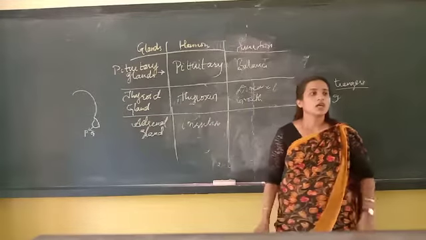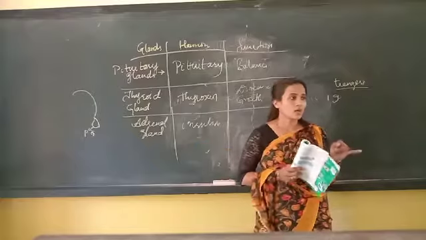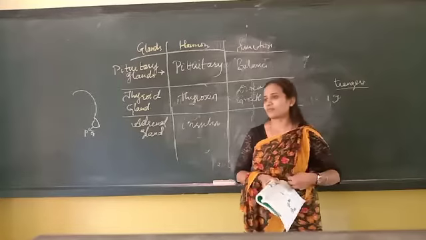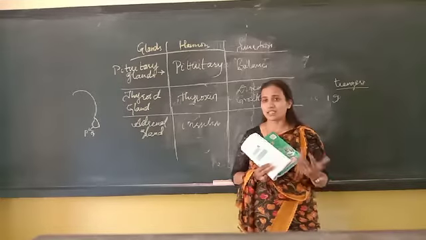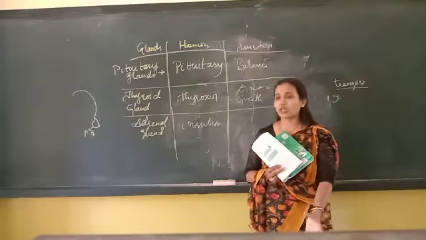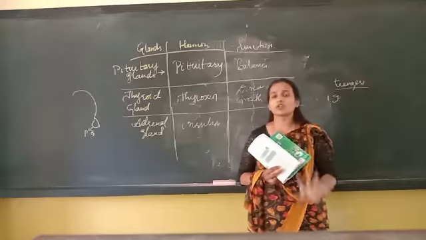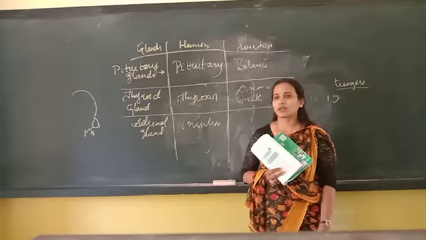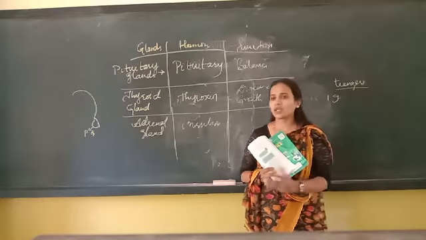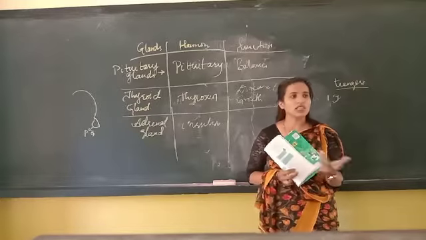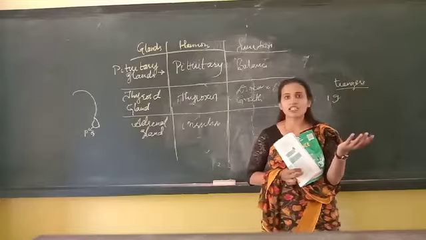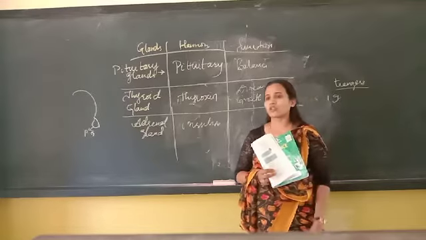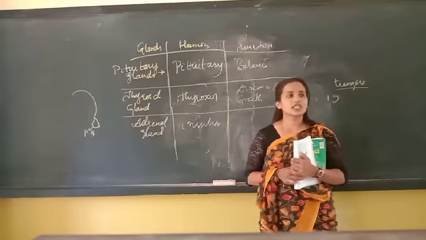See here children, nowadays this thyroid disease and diabetes, people are suffering like anything, men and women both. Even children also, newborn children also will suffer with this. The babies who are born, because of heredity, if their parents have it, automatically they also start getting it. Why is this kind of thing happening?